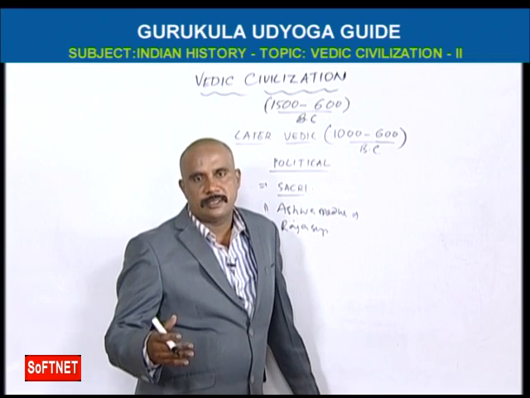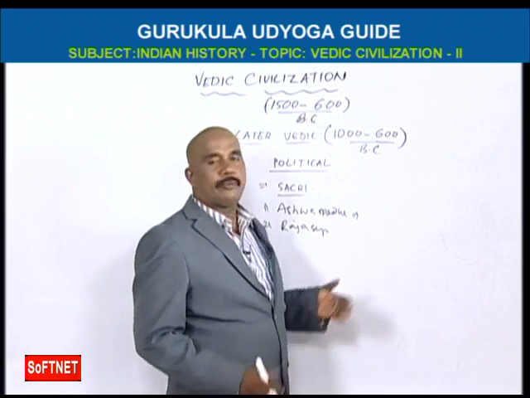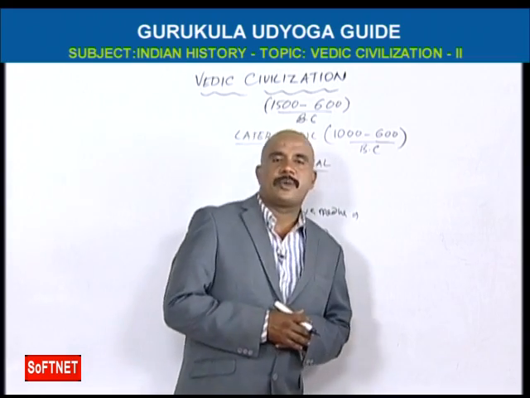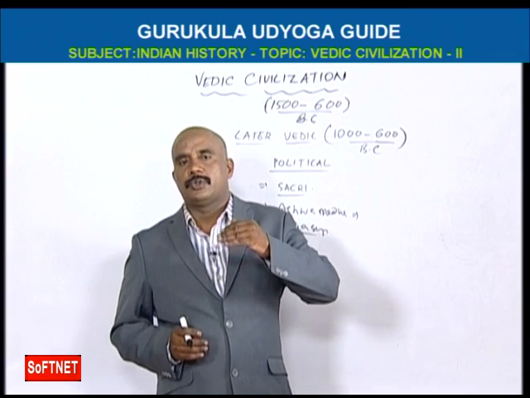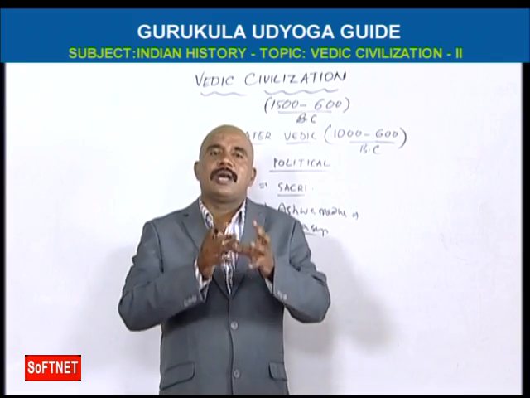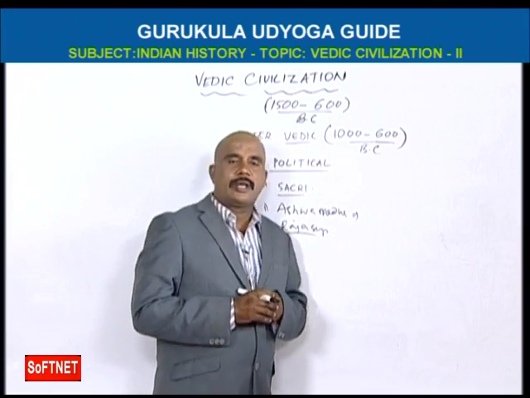By sending horses, they will extend the boundaries. And Rajasuya means this yajna is done to show authority over neighbor kings.